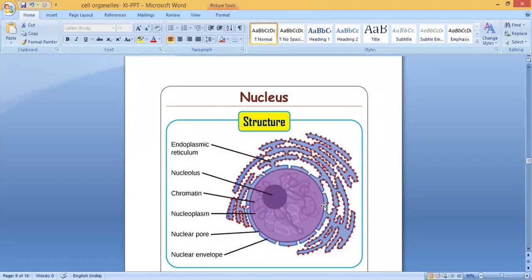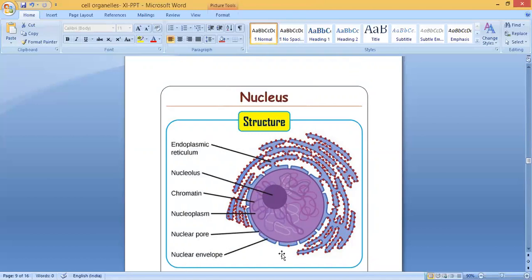Then inside the nucleus there is a structure without a membrane. A cell has a cell membrane, even the nucleus has a nuclear membrane, but this is without a membrane; that is called the nucleolus. Next you can see fiber-like structures called chromatin fibers. Then there is a fluid inside, called the nucleoplasm. Inside the cell it is cytoplasm, but inside the nucleus this fluid is called nucleoplasm. In the covering there are small pores or openings, called nuclear pores.